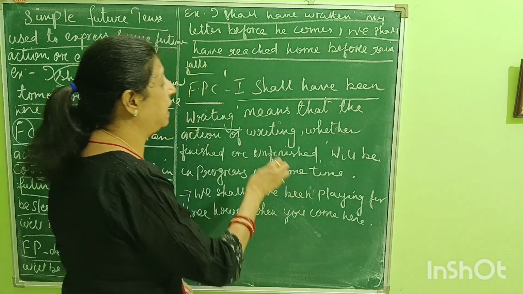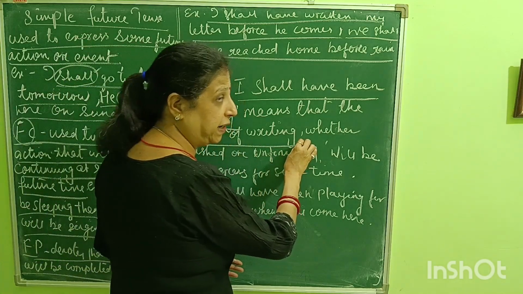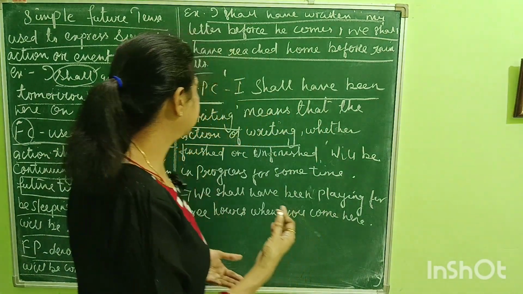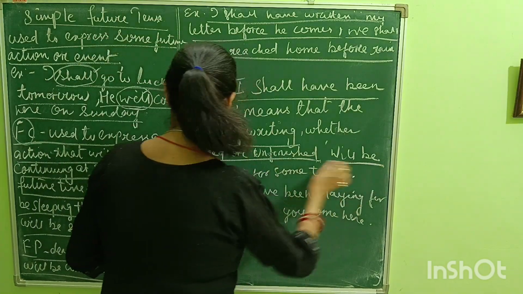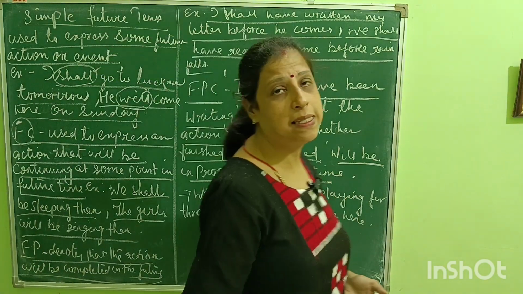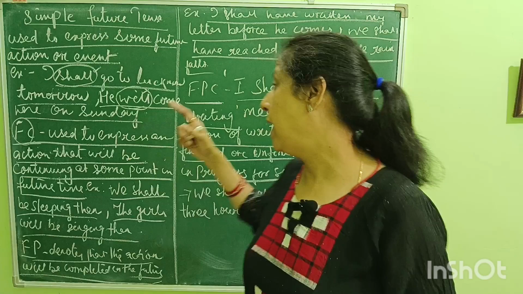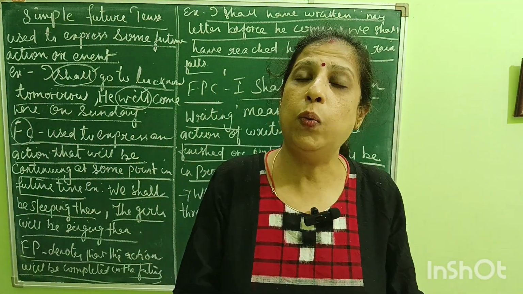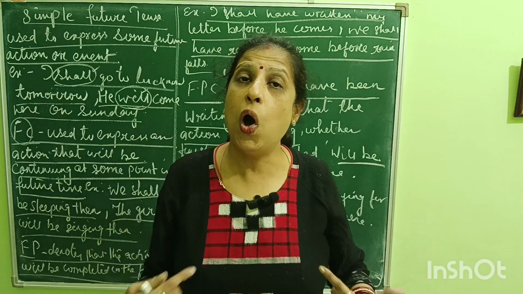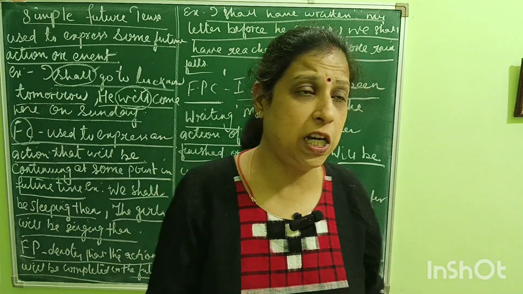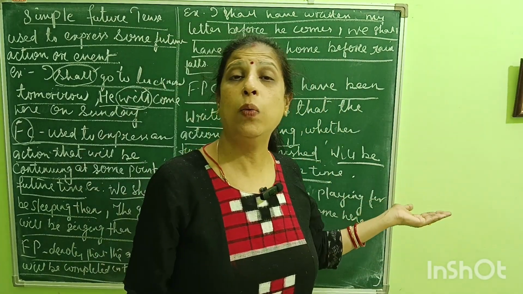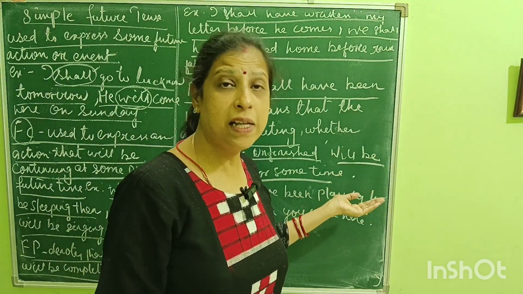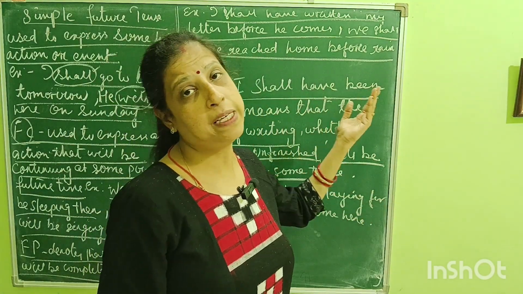This means that the action of writing, whether it is finished or remains unfinished, will be in progress for some time. I shall have been writing. So that is called future perfect continuous.